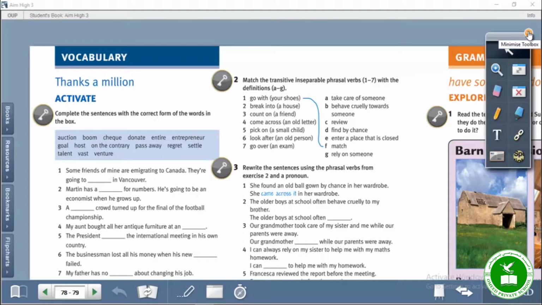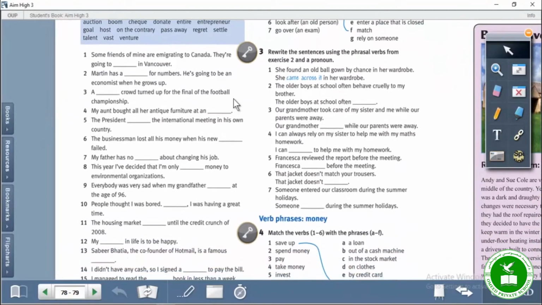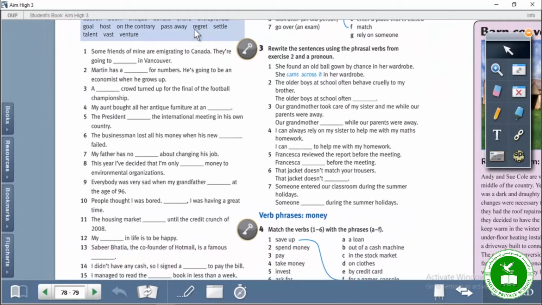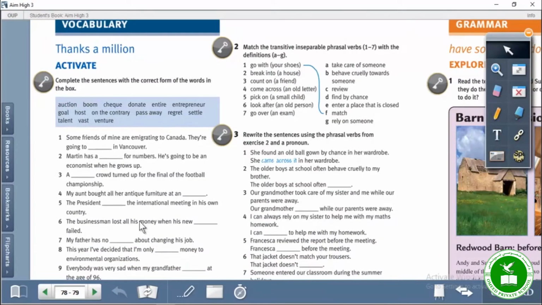Today we're going to study page 78 and its vocabulary. In its activate part, the first exercise is: complete the sentences with the correct form of the words in the box. We've been given 15 words and 15 sentences, so you need to complete these sentences with these words. For example, I'll make the first one as an example for you.